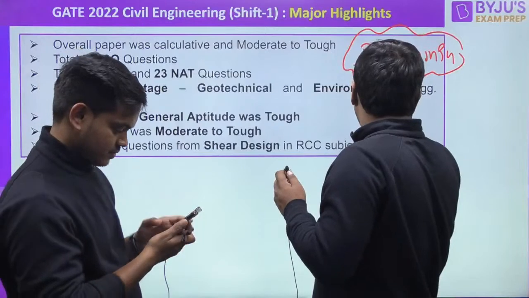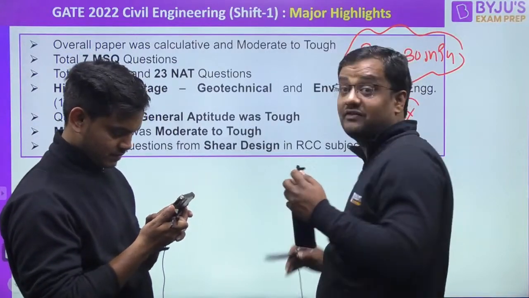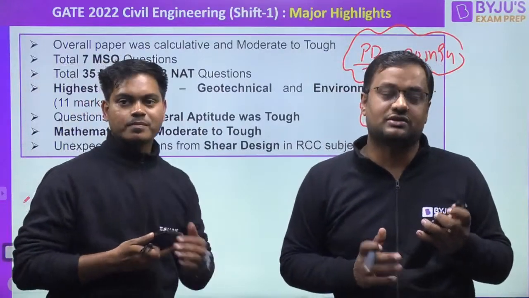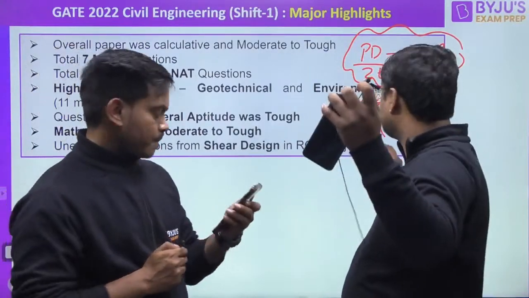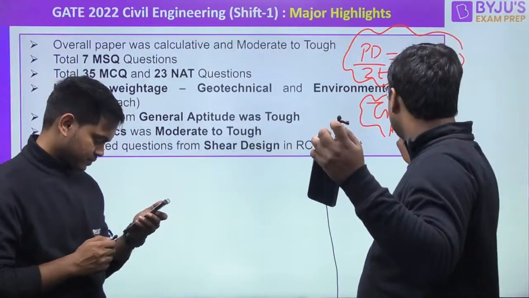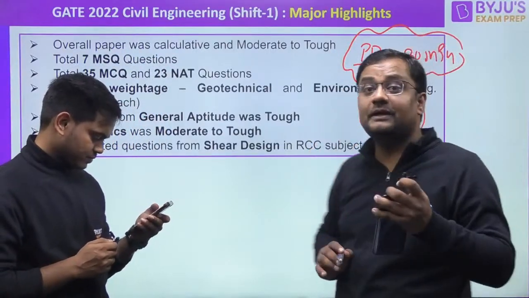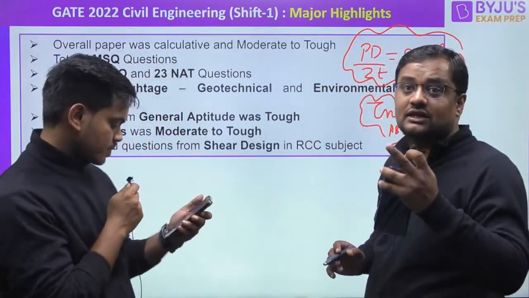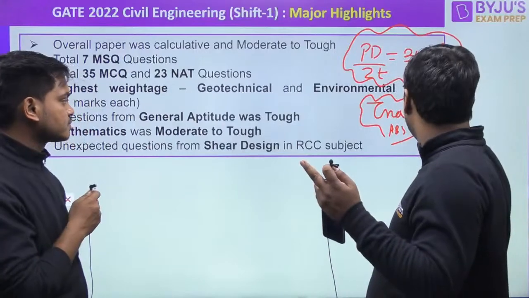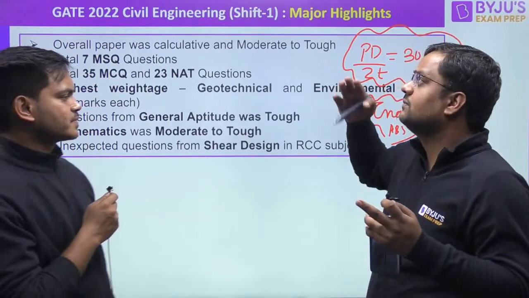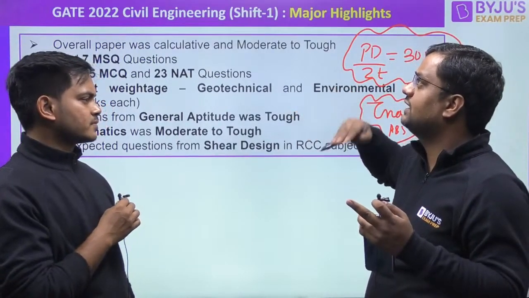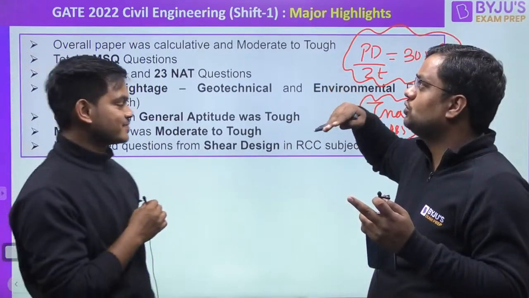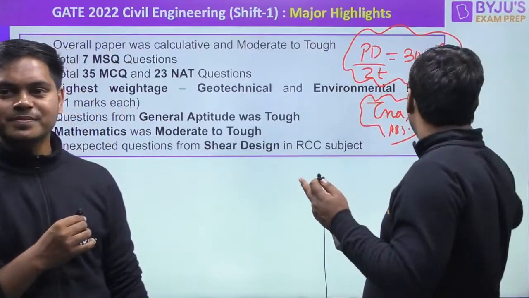Then what is tau max? We have done a detailed solution of thin cylinder. Everybody please let me know your answers in the comment box. What will be the absolute tau max? Was it asked in 2D or absolute? If it is absolute, that is in 3D, then tau max is PD by 2T minus PD by 4T, divided by 2, that will be PD by 8T. And PD by 2T minus 0, divided by 2, so it will be PD by 4T.